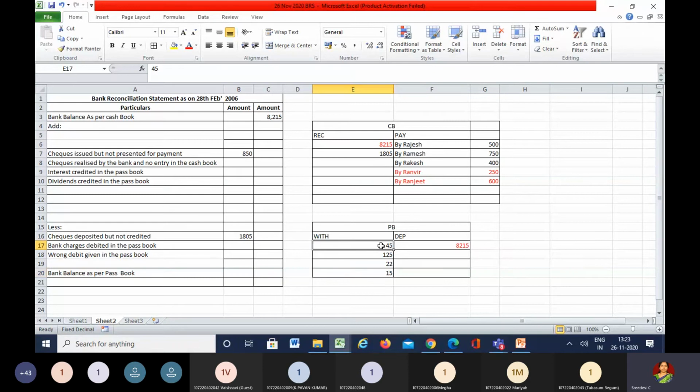Understood. Because of all these debits, the passbook is less and the cash book is more. As we are trying to find out the passbook balance, we need to minus. How much are you going to minus here? Can you give me the total of all the four? 217.